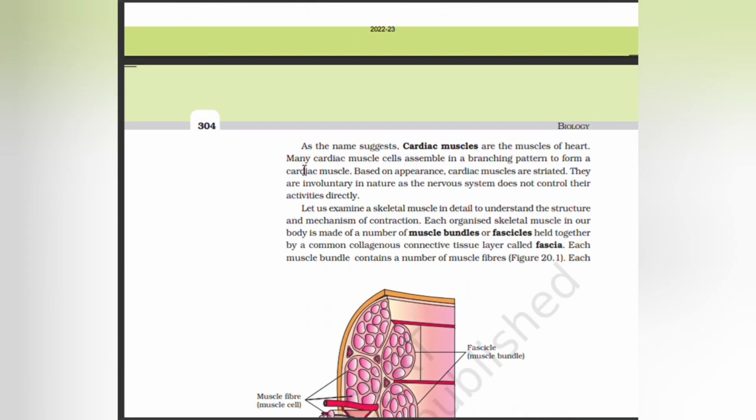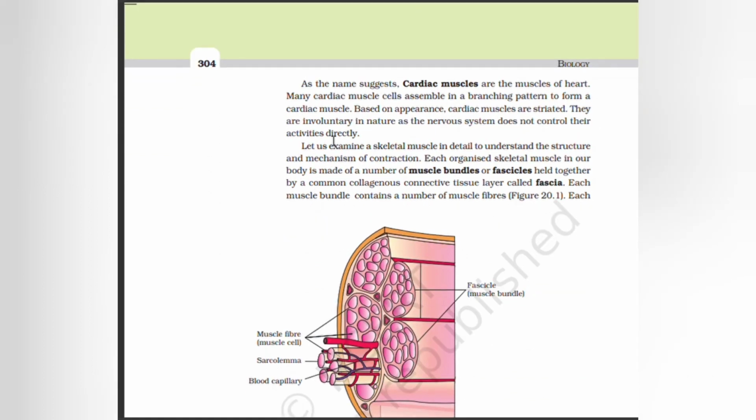As the name suggests, cardiac muscles are the muscles of the heart. Many cardiac muscle fibers assemble in a branching pattern to form a cardiac muscle. Based on appearance, cardiac muscles are striated. They are involuntary in nature as the nervous system does not control their activities directly. Let us examine a skeletal muscle in detail to understand the structure and mechanism of contraction.